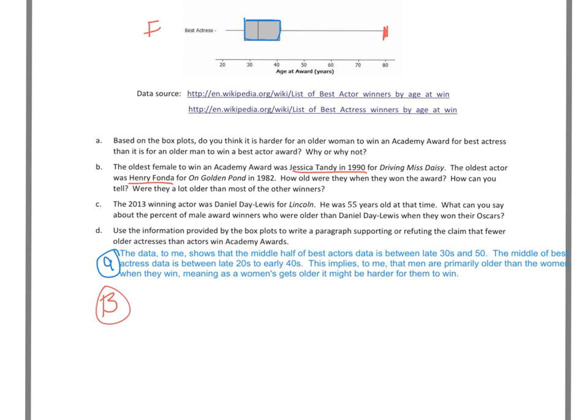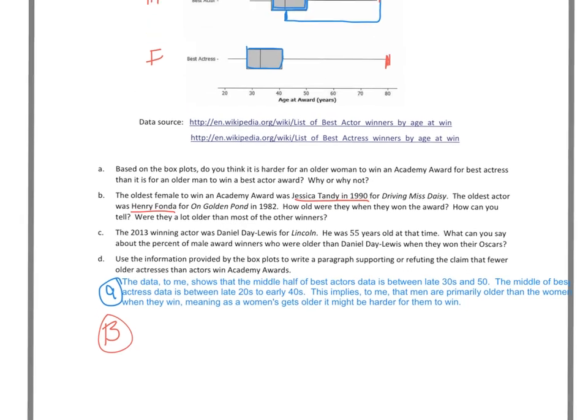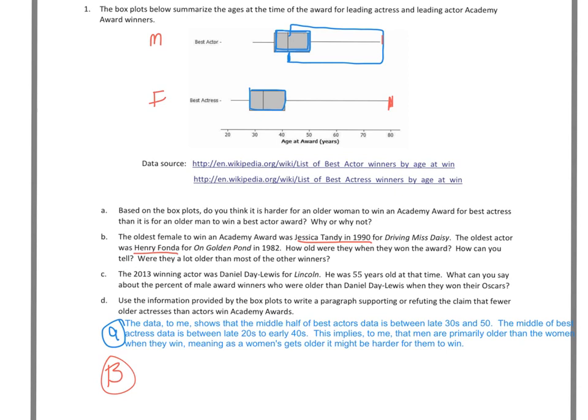And then to answer the last question, were they a lot older than most of the other winners? This question kind of goes back to the box plot, and it looks like there's a decent-sized stretch between them, a bigger stretch for Jessica Tandy than it is for Henry Fonda.